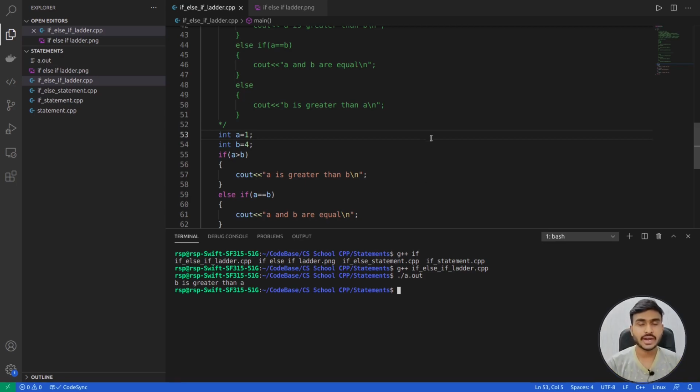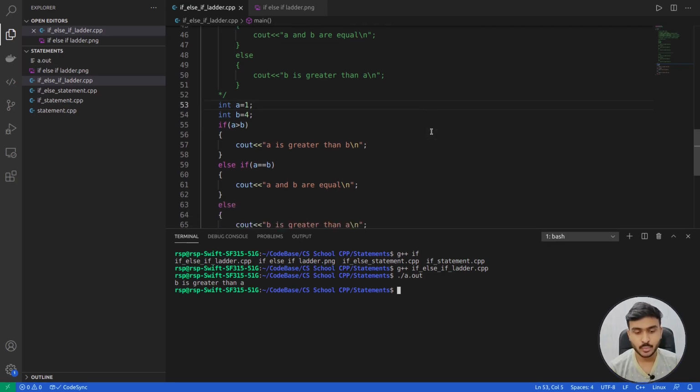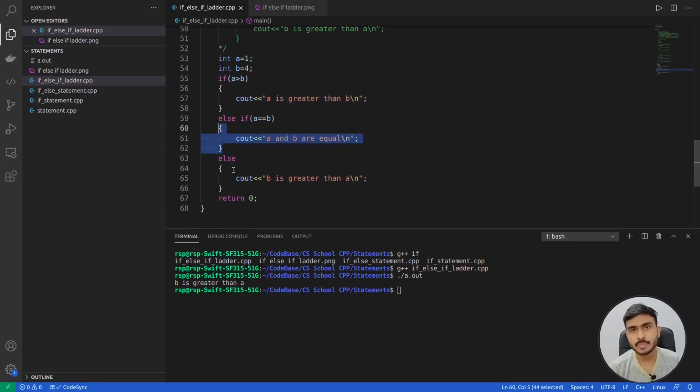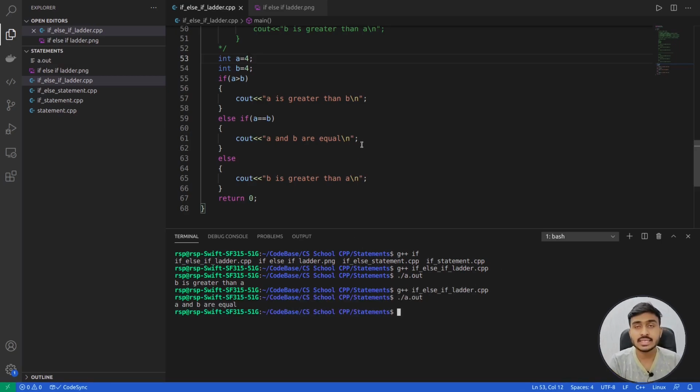So you can see we are getting output as b greater than a. Why are we getting output as b greater than a? See, because a is not greater than b, so this condition is false, so this part will not be executed. Again, a is not equal to b, so this condition is also not true, so this part will also not be executed, and finally the else part will be executed. Now let's say if I change the value of a and make it, let's say, 4, then let's see what happens. So focus very carefully. You can see in this case we are getting output as a and b are equal.